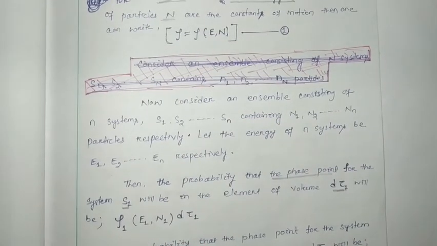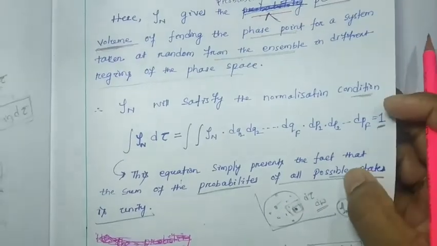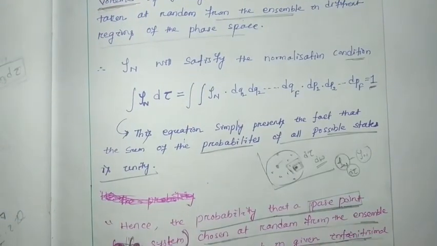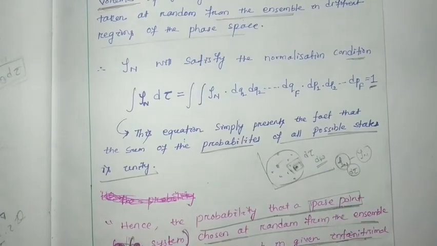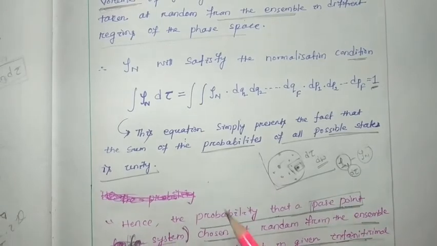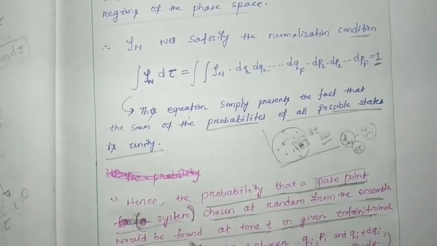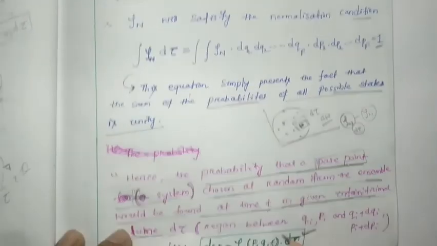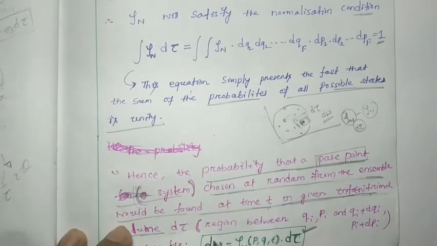Because previously we derived that the probability that a phase point, chosen randomly from the ensemble, would be found at time t in the given infinitesimal volume is equal to d omega equals rho n into d tau.